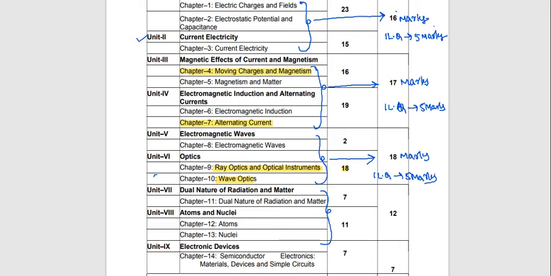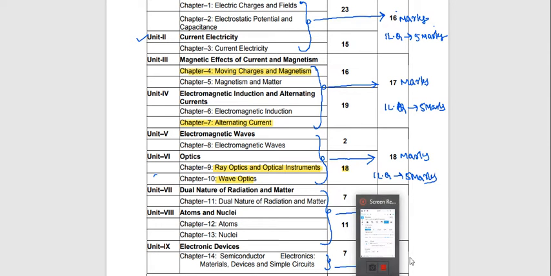The next set of chapters are 11, 12, 13. These three chapters combinedly give you 12 marks. The last chapter, the 14th, alone gives us 7 marks.